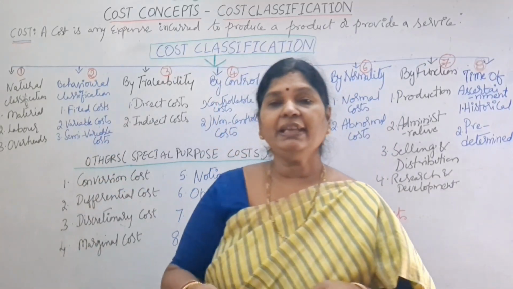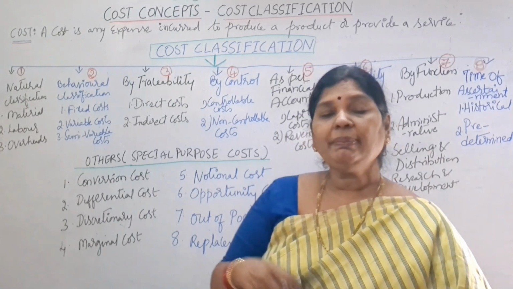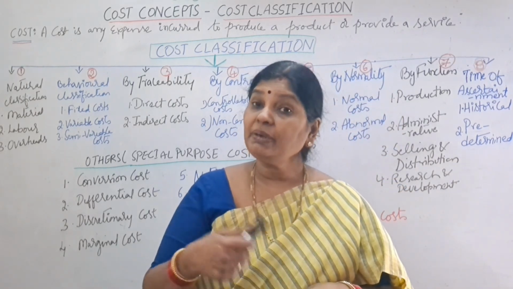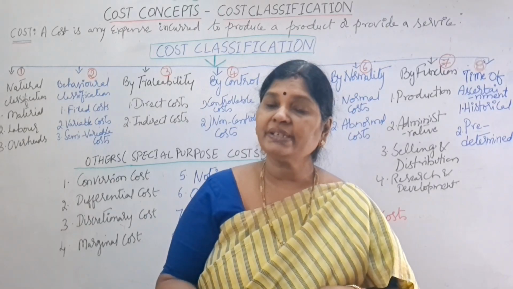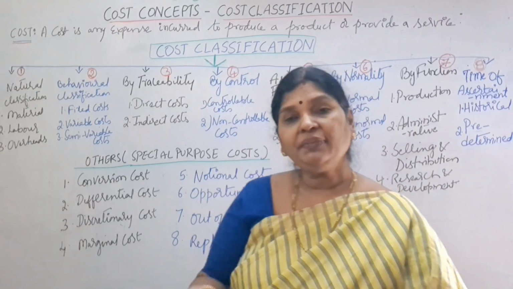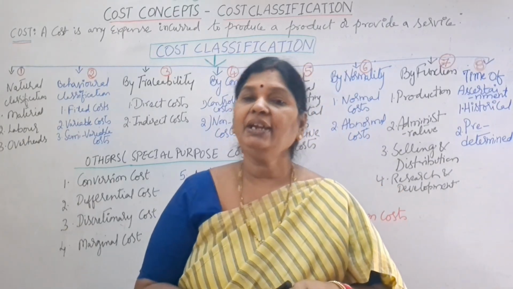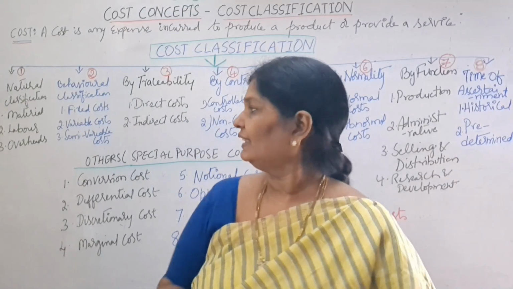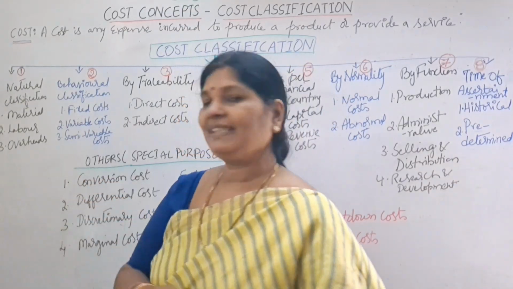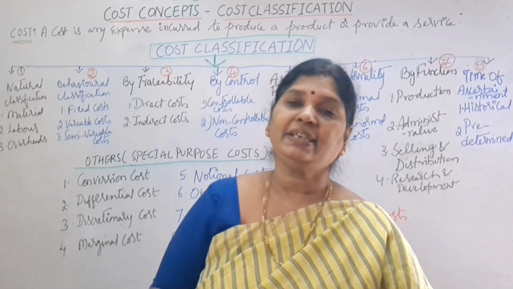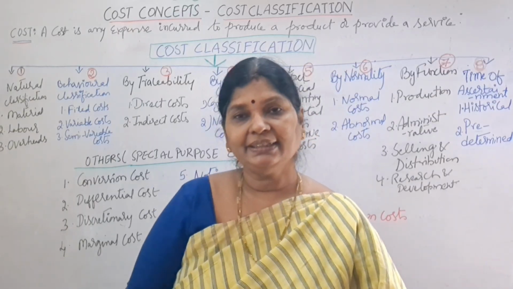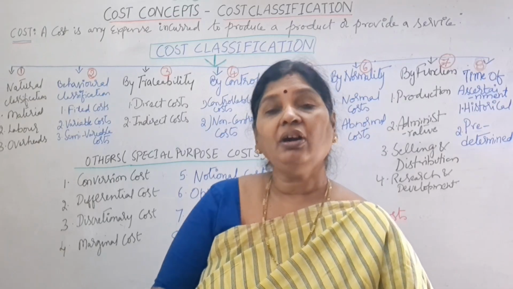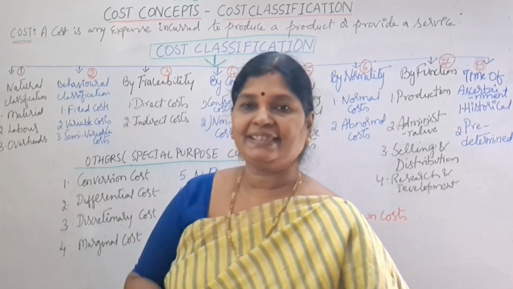Materials. Next, labor. For manufacturing this furniture, what do we require? Labor we require. So what is labor cost? Labor cost means the wages we are paying for labor and also the salary of factory operators. Next, coming to the third one, overheads. What do overheads include? Factory rent, factory electricity, means factory lighting. All this will come under overheads.